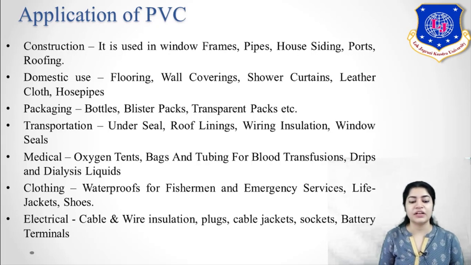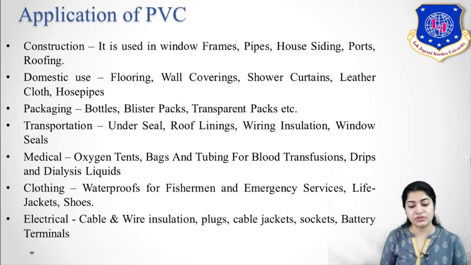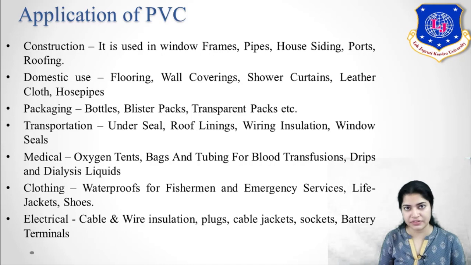Now, talking about the medical uses, it's used in oxygen tanks, okay. Then in the bag and tubing for blood transfusion, the pipes which are made of PVC again. Then it is used to make drips and dialysis liquid also. Then when we are talking about clothing, it is used to make waterproof jackets for fishermen, right? Then also for emergency services. Then as a life jacket, shoes, right? So these are the applications of your PVC.